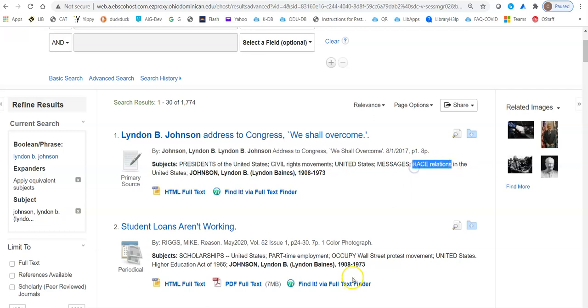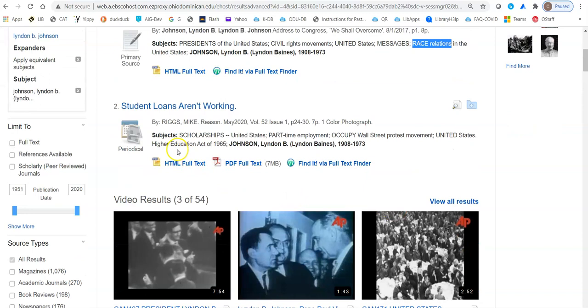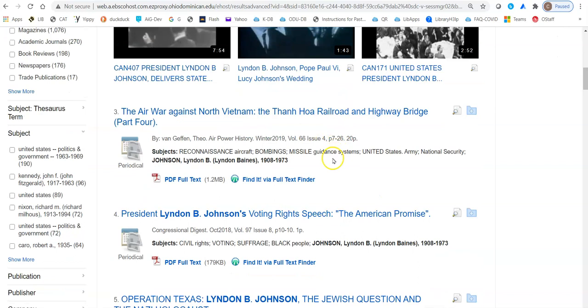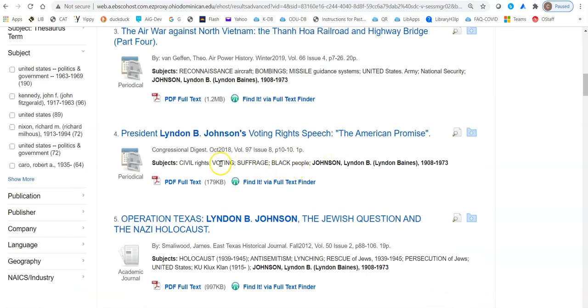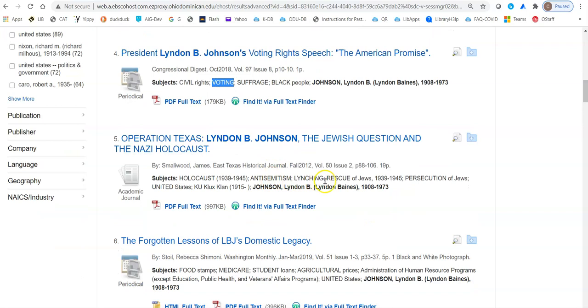So if I scroll down with number 1, I notice immediately in the subjects, civil rights movement, race relations. If I scroll down and look at number 2, I notice the Higher Education Act. So he was potentially also involved in issues in higher education. And if I scroll down even more, we get, as you can see, voting rights. You'll notice also when you scroll down, take a look at the article titles and you'll get clues again as to what areas of social concern this individual was involved in. We scroll down to number 5, and with number 5, anti-Semitism.